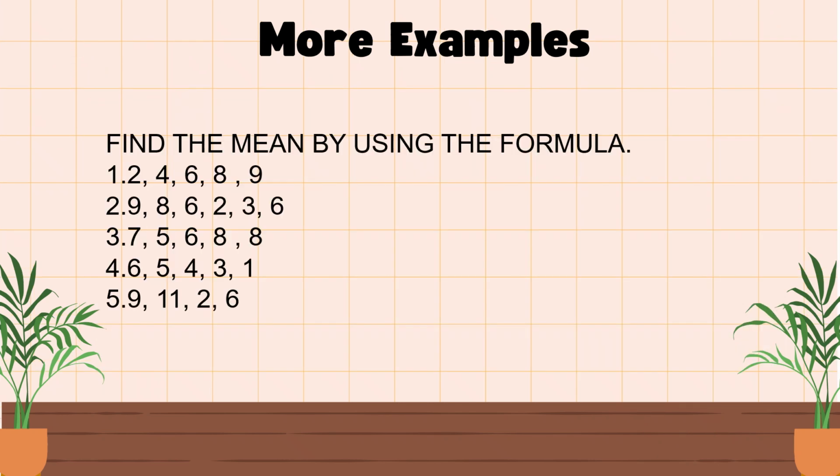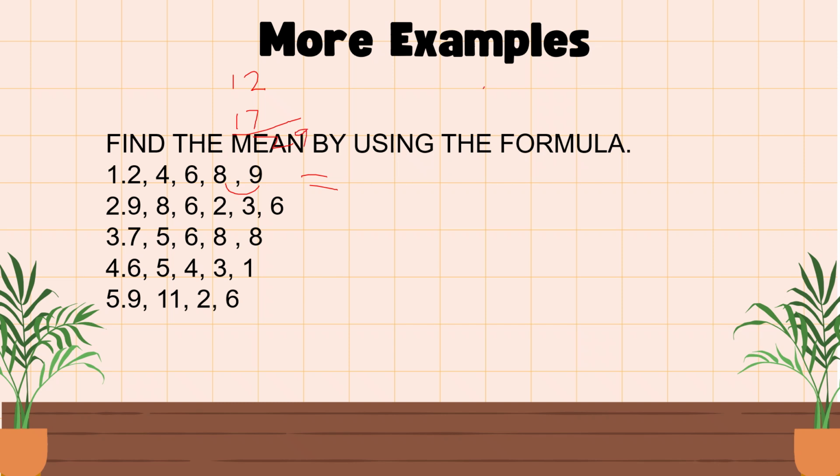All right. Now let's have more examples here. For number 1, we got 9 plus 8, which is 17. Then 2 plus 4 is 6, plus 6 is 12. So 12 plus 17 is 29.